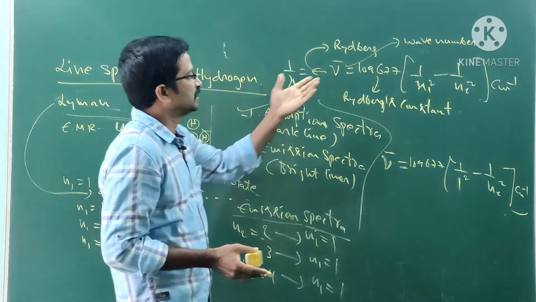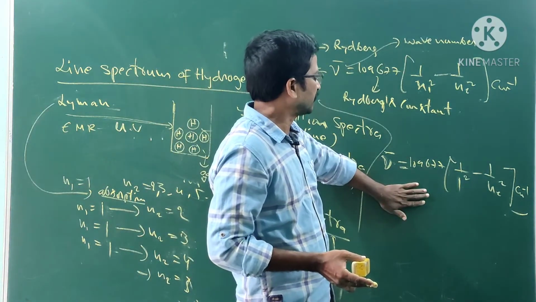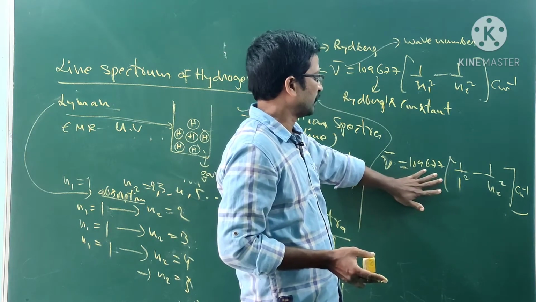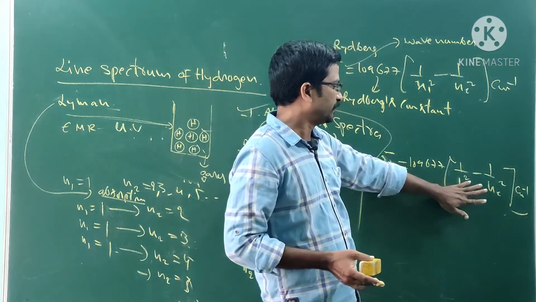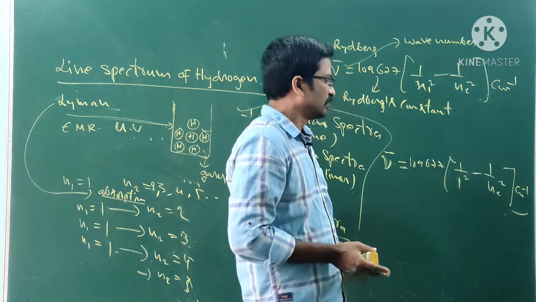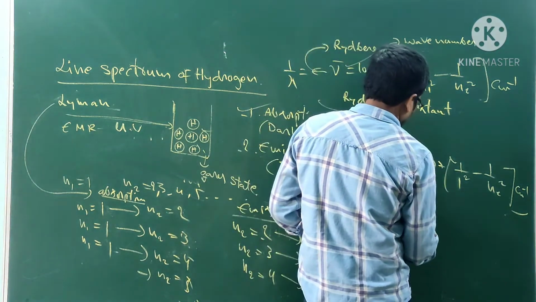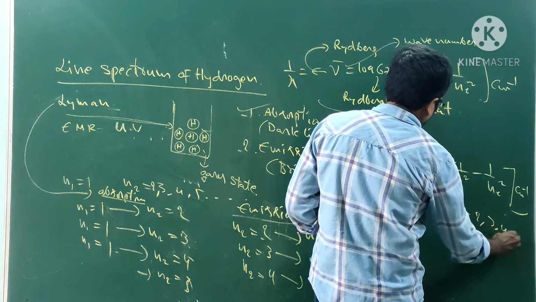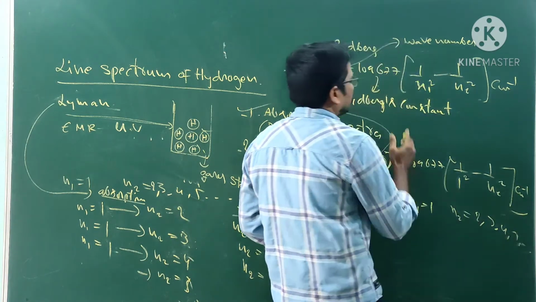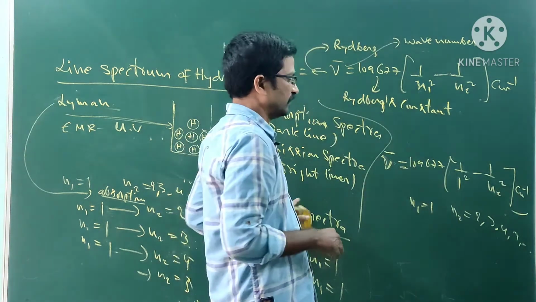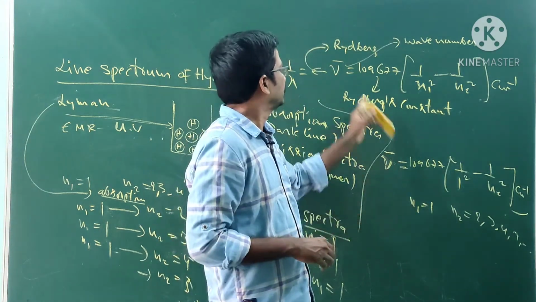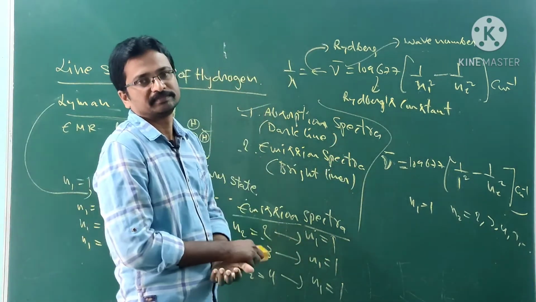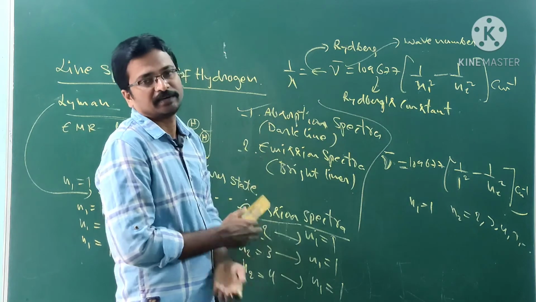He also expressed the Rydberg equation: wave number nu is equal to 109677 into 1 by n1 squared minus 1 by n2 squared, where n1 is equal to 1 and n2 is equal to 2, 3, 4, and so on. Lyman explained the spectral lines using Rydberg's formula.